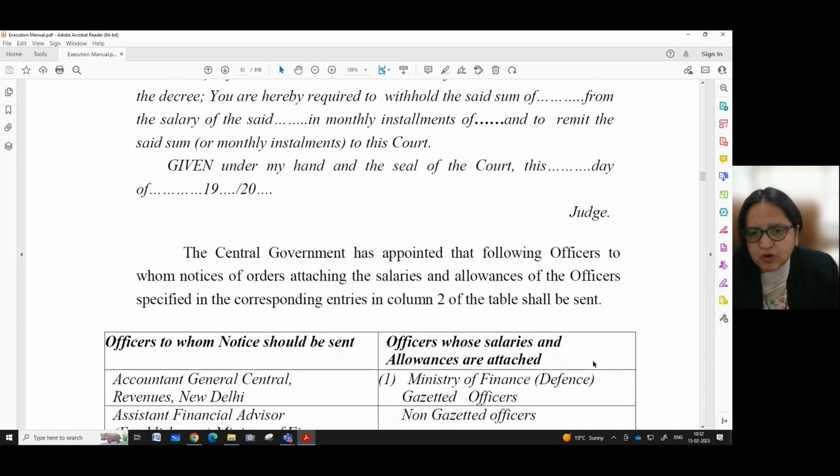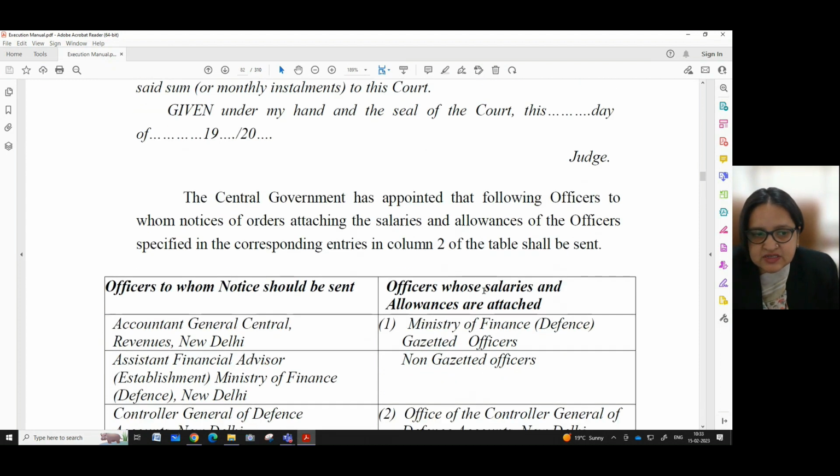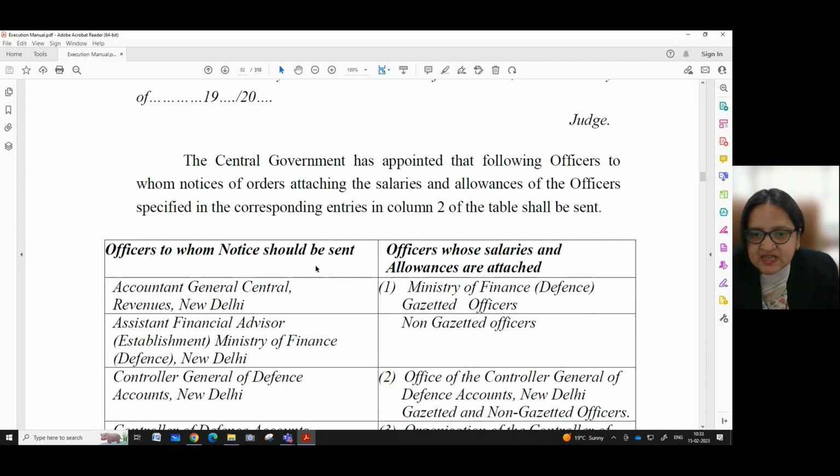The central government has appointed the following officers to whom notices of orders attaching the salaries and allowances of the officers specified in the corresponding entries in column 2 of the table shall be sent. So if we can see, there are two columns. First column gives us the particulars of the officers to whom the above mentioned notice is to be sent, and in the next column it gives us the particulars of the officers whose salaries and allowances are attached.